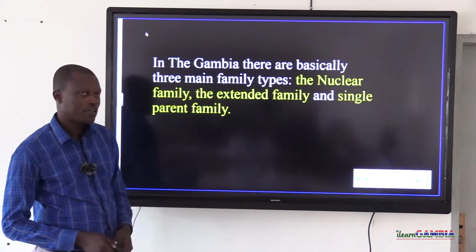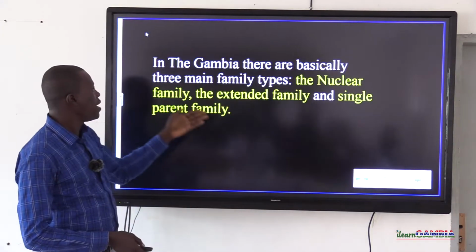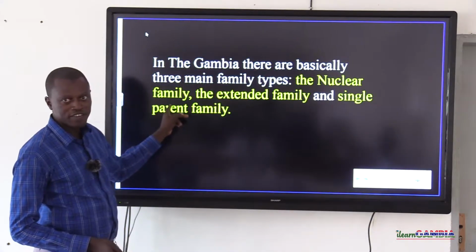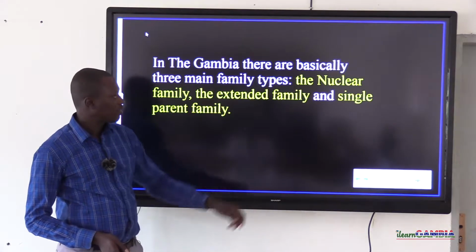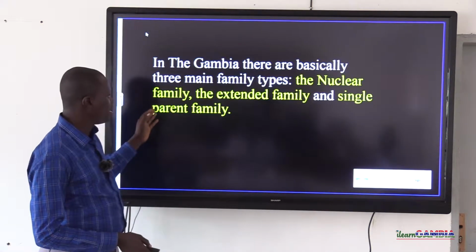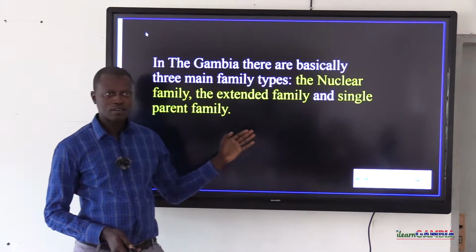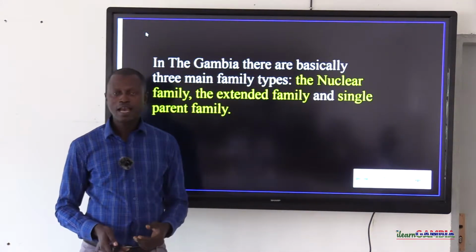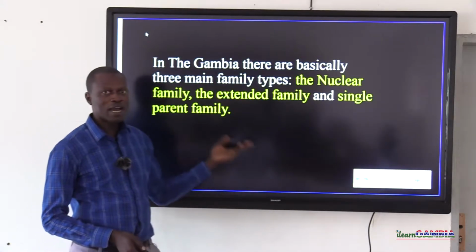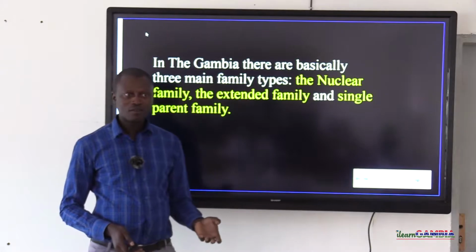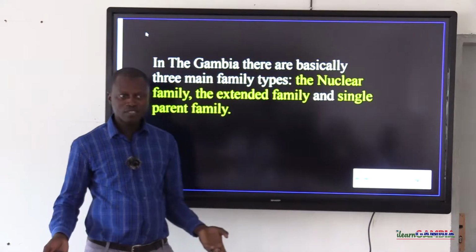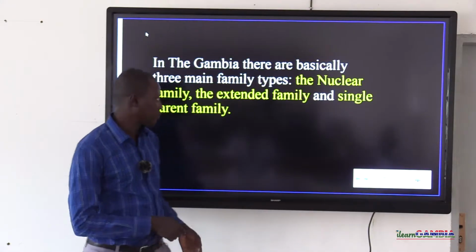In the Gambia, there are basically three main family types. As you can see, the nuclear family is one of them, the extended family, and the single parent family. And each of these family types has both advantages as well as disadvantages. The advantages are the same as importance or benefits. The disadvantages are the same as problems or challenges.